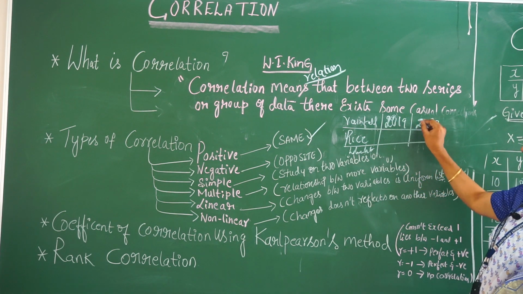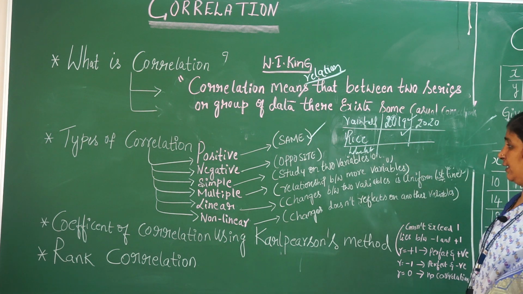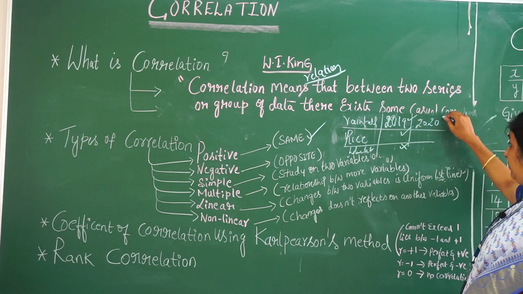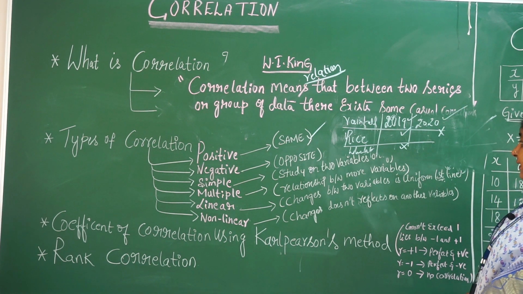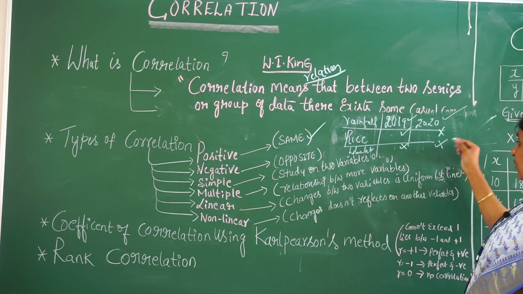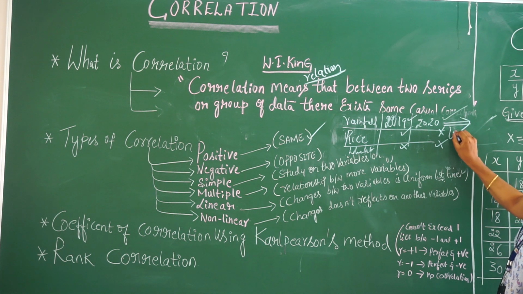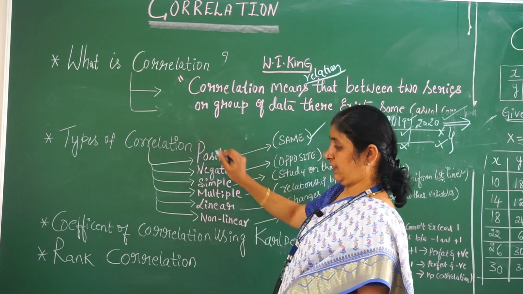As the rainfall increases in 2019, the rice production may also increase, the wheat may not. Whereas in 2020, since the rainfall is more, the rice production may not increase, but wheat might increase or it may not. Due to this variation, it is not that it must have a change, it might or it may not. Such a correlation we call a non-linear correlation.